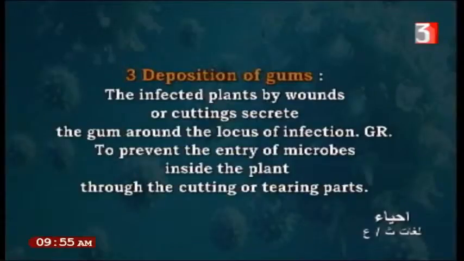Like that in plants, deposition of these gums covers the cut. The plant secretes the gum around the locus of infection, and this is to prevent the entry of microbes inside the plant through this cutting or tearing. Also, the plant, like the human, protects itself from enemies by this natural defense.